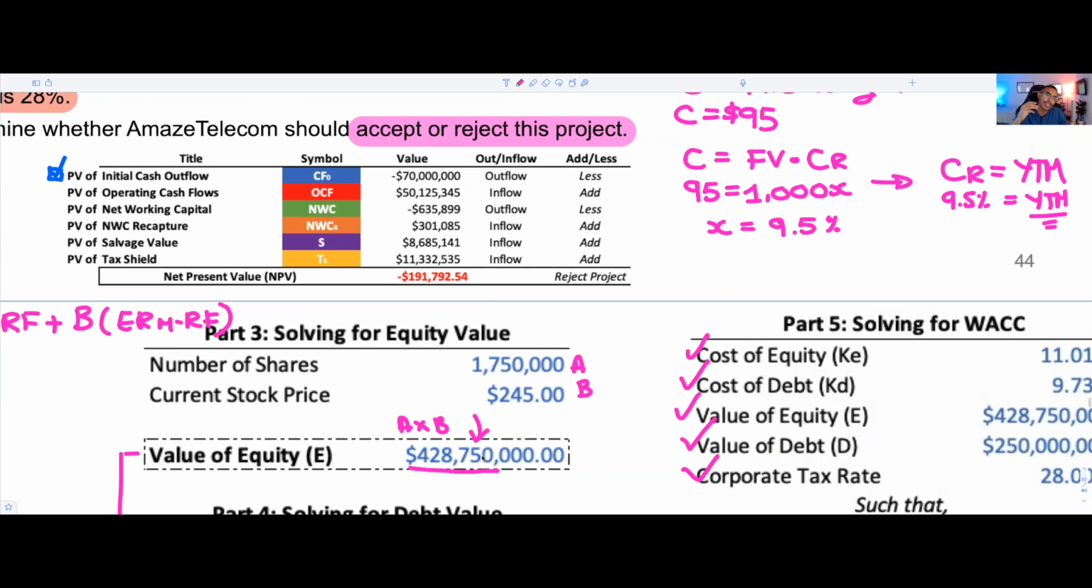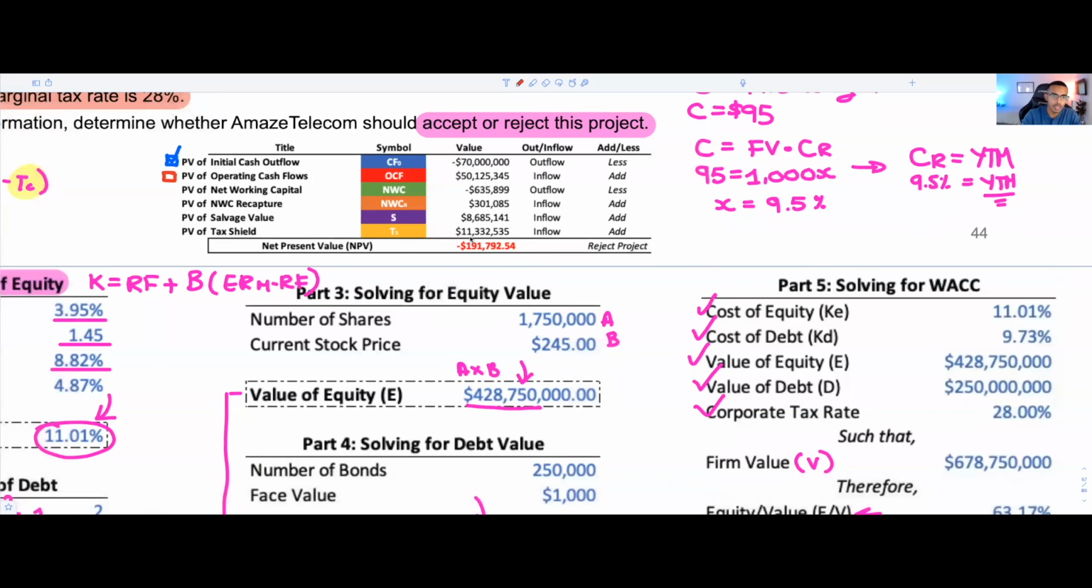Now that we have that, we could go ahead and solve for our operating cash flows. So it took us a few minutes to get there, but now we could get there, you know what I'm saying? So our operating cash flows. Operating cash flows, well, we need to understand a few things.